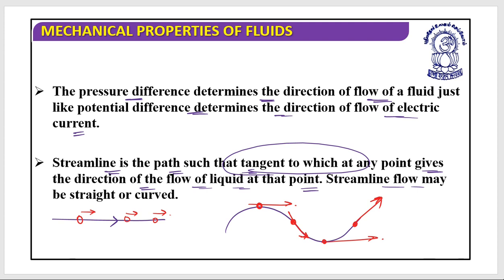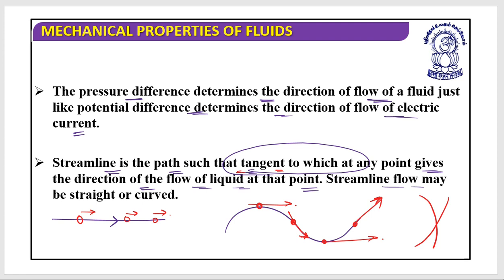So to find the direction, you need to draw a tangent on it, and the tangent will show you the direction of streamline flow at that instant of time. I hope this is clear. Now, one more thing is, two streamlines can never intersect each other.